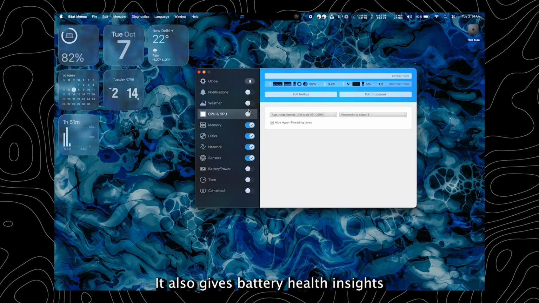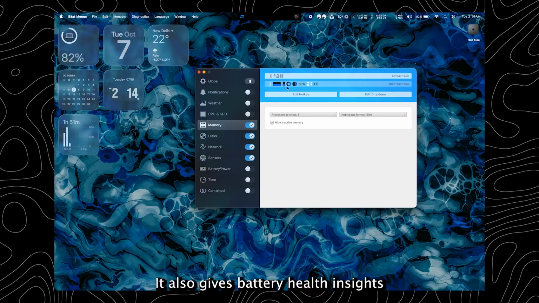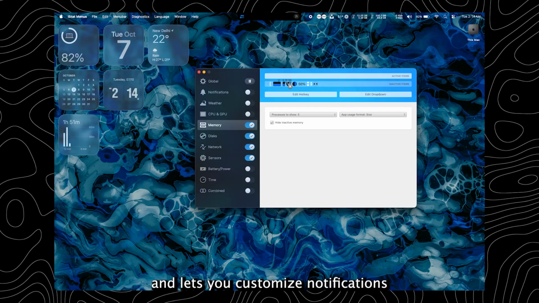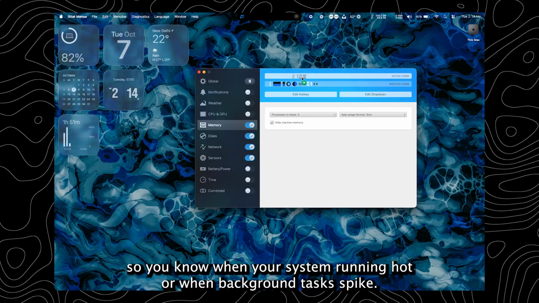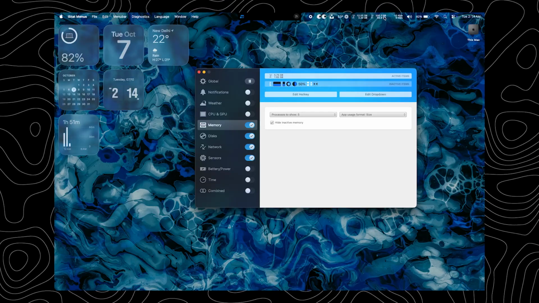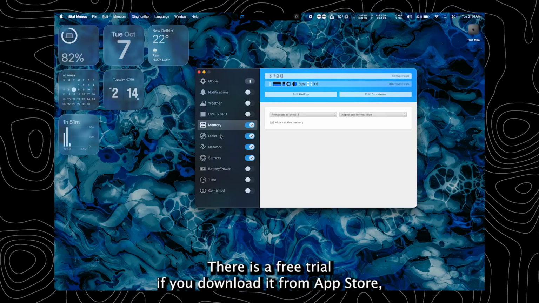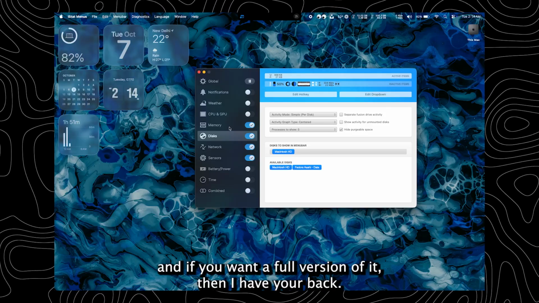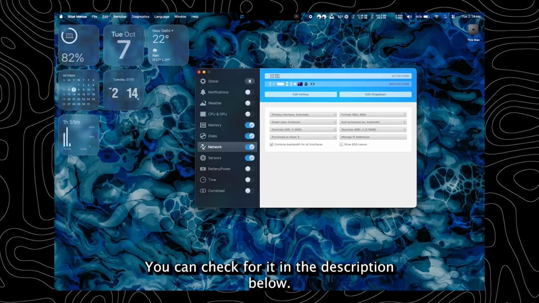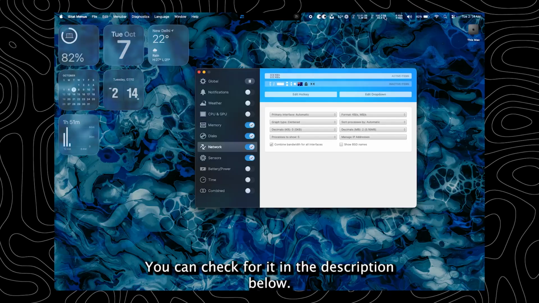It also gives battery health insights and lets you customize notifications so you know when your system is running hot or when background tasks spike. There's a free trial if you download it from the App Store. And if you want a full version of it, then I have your back. You can check for it in the description below.